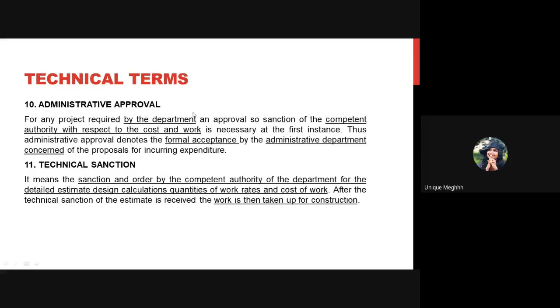Okay, so department means it is only for your governmental work. Then you require this administrative approval. For technical sanction, I guess it is required for residential also. Yes, I guess you have to go to your respective authority and take a sanction.